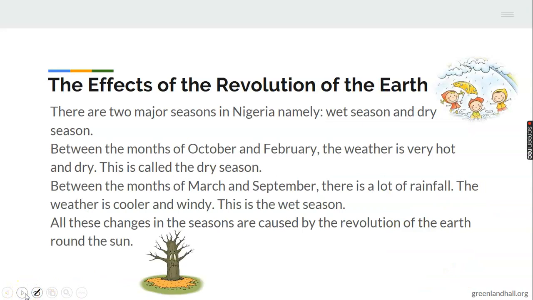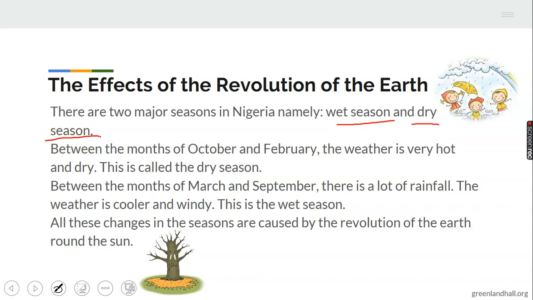So what's the effect of the revolution of the earth? What's the effect of the earth rotating around the sun? Now, there are two major seasons in Nigeria. We have two major seasons. That doesn't mean we don't have other seasons; I'll let you know about that. We have what we call the wet season, which we usually call the rainy season, and also the dry season.